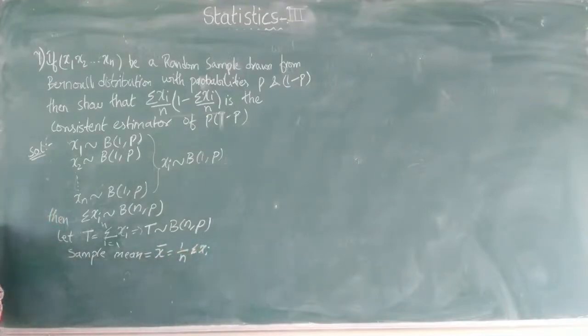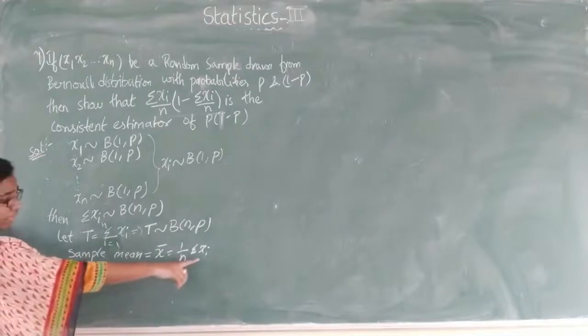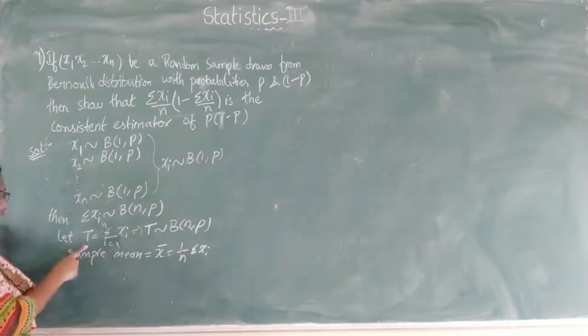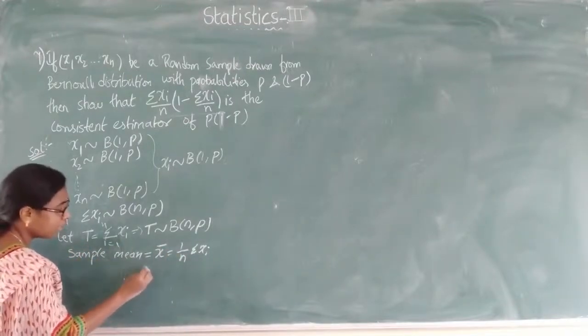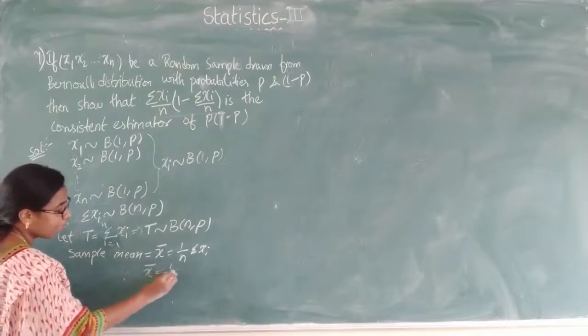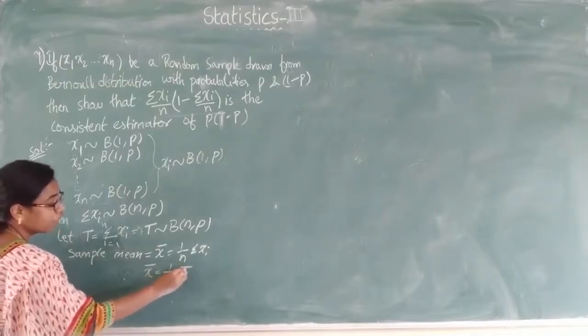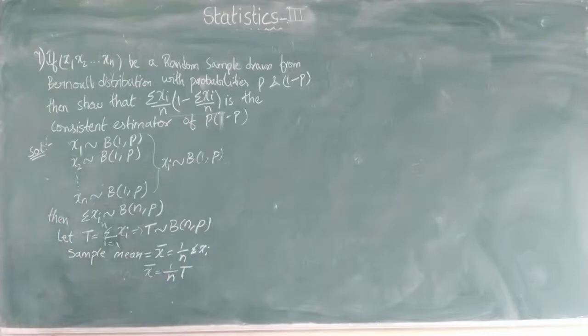So from this, summation xi I can substitute as t. So here x bar equals 1 by n into t. Why I am writing in terms of x bar is because the estimator I will be taking is the sample mean, that is x bar.